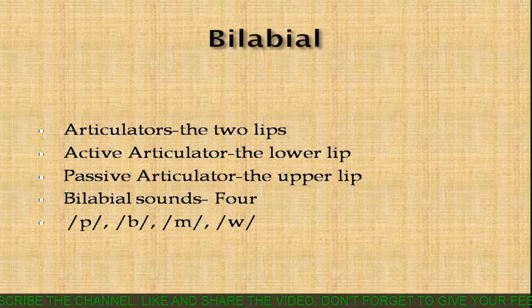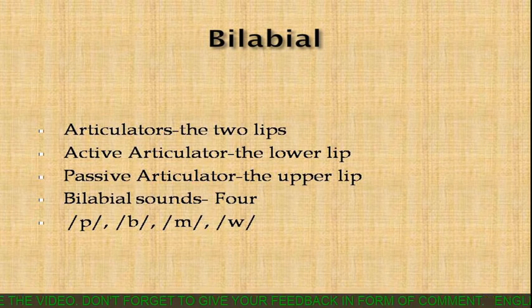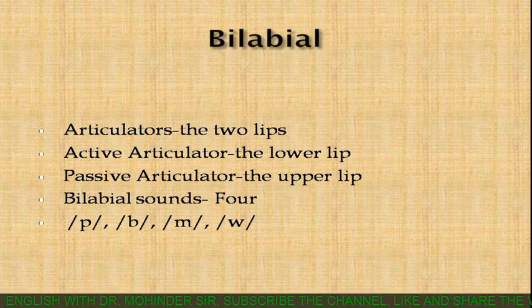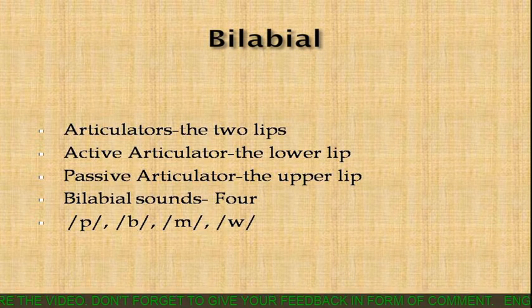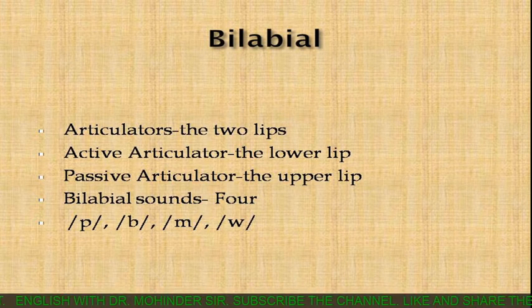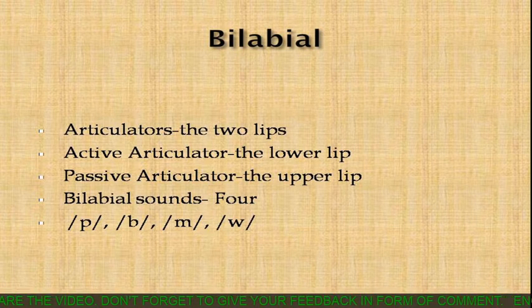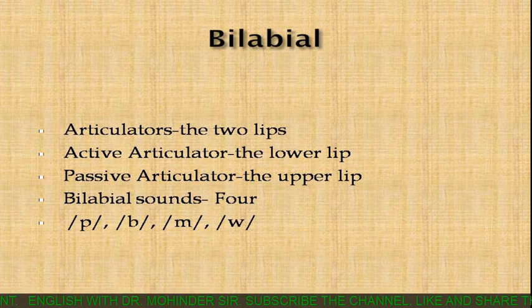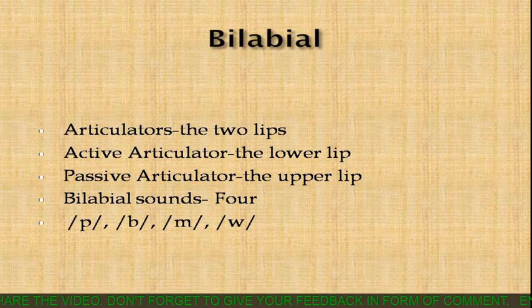Now the active articulator I have just discussed with you. The active articulator will be the lower lip, and the passive articulator will be the upper lip. There are four bilabial sounds, and these are p, b, m, and w. So these are the bilabial sounds in English. You should keep this in your mind.